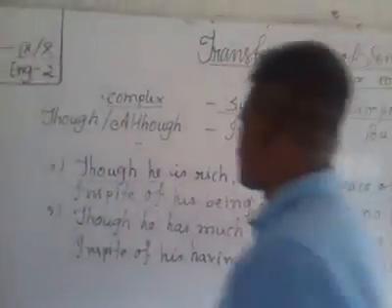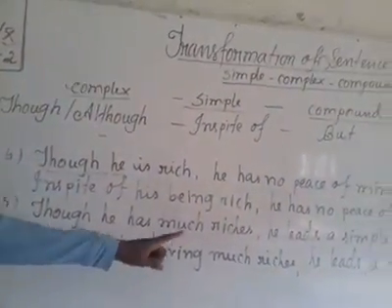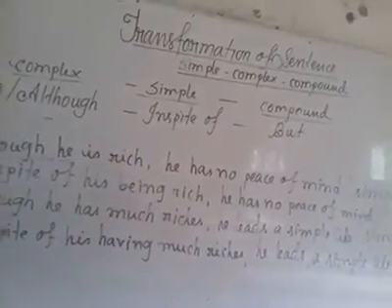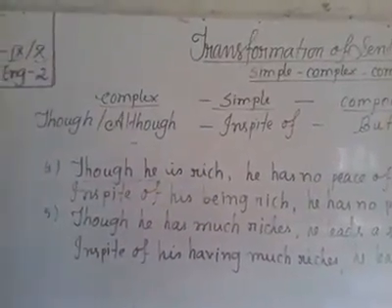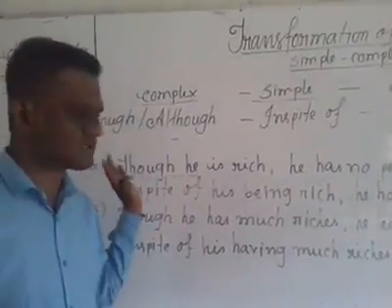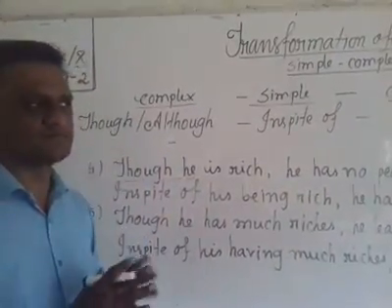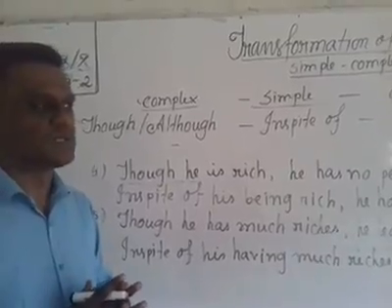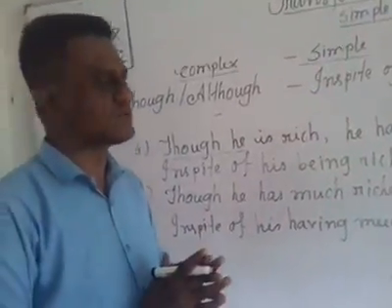In spite of his having much riches, he leads a simple life. So, I believe this lesson is clear to you, is completely clear to you.